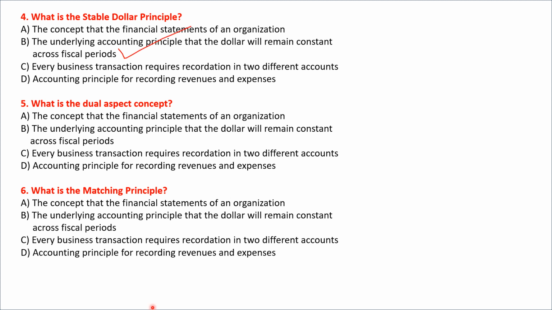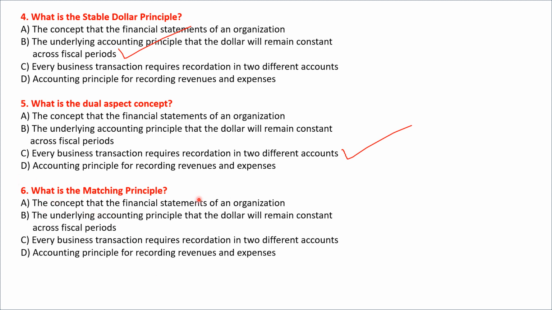Let's see the next question. What is the dual aspect concept? Let's see the options. The concept that the financial statements of an organization; the underlying accounting principle that the dollar will remain constant across fiscal periods; every business transaction requires recordation in two different accounts; and accounting principles for recording revenues and expenses. So the right answer will be option C, every business transaction requires recordation in two different accounts. Option C will be the correct answer.